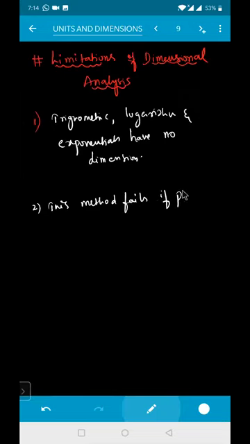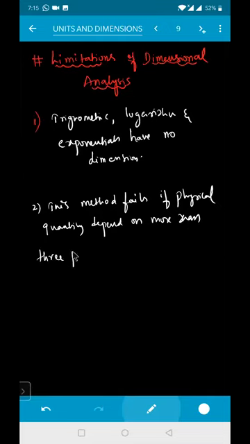if a physical quantity depends on more than three physical quantities.